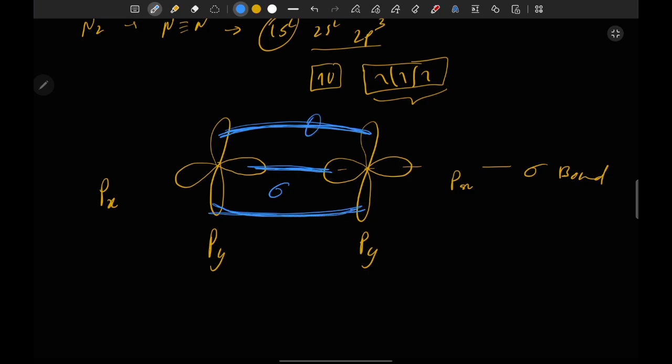And both of these interactions show a single bond. They do not represent a double bond. Okay, they represent a single bond. So don't be confused. Now we have formed a bond with px, we formed a bond with py, but we still have pz, and this is the second pi bond and the third bond of the N2 molecule. So if we draw them in the direction of z, the z orbital will look like that, and the moment it forms a bond with the z orbital, it looks like that.